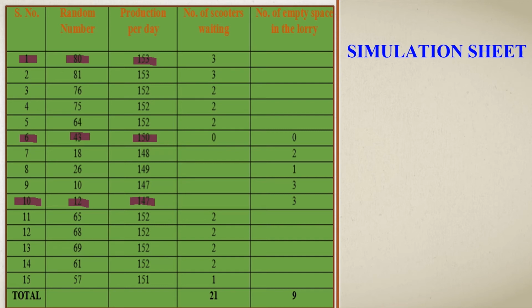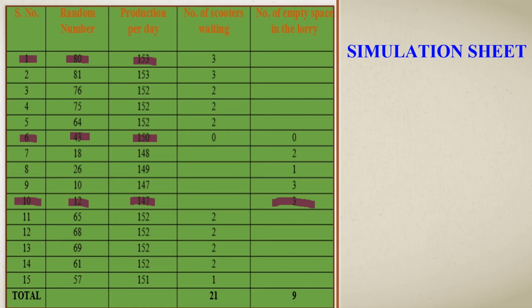The maximum capacity of the lorry is 150. So the production is only 147 and the lorry has 3 empty spaces, that is mentioned here, 3 empty spaces.